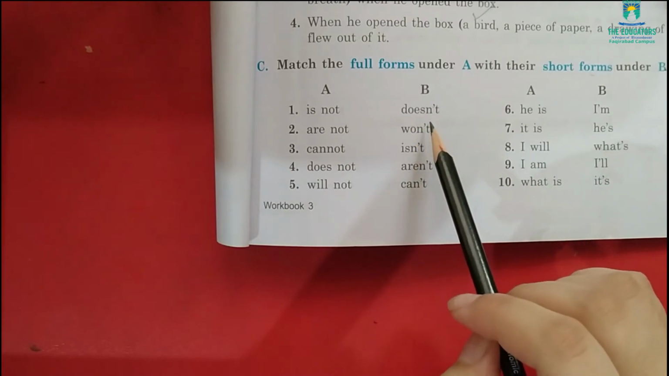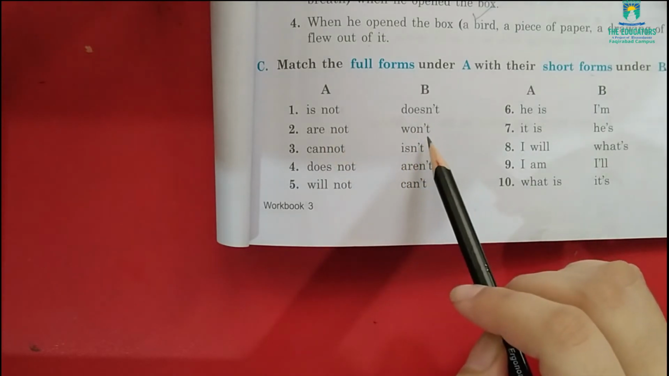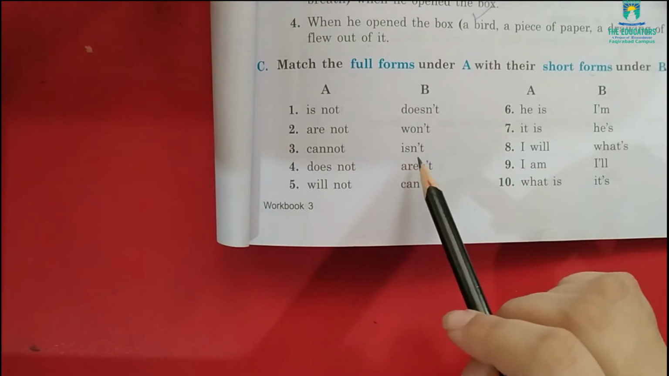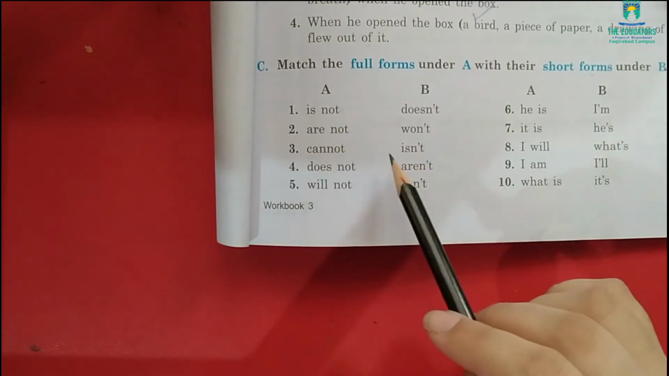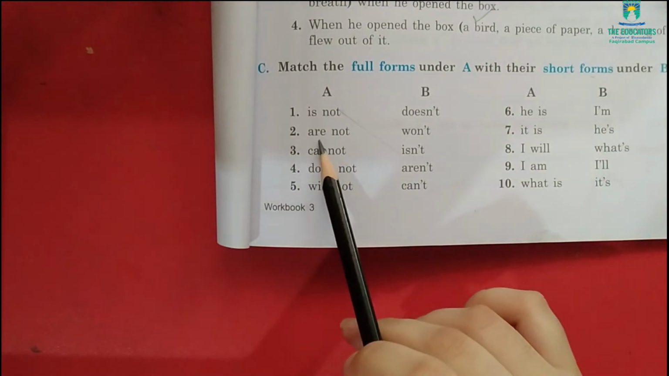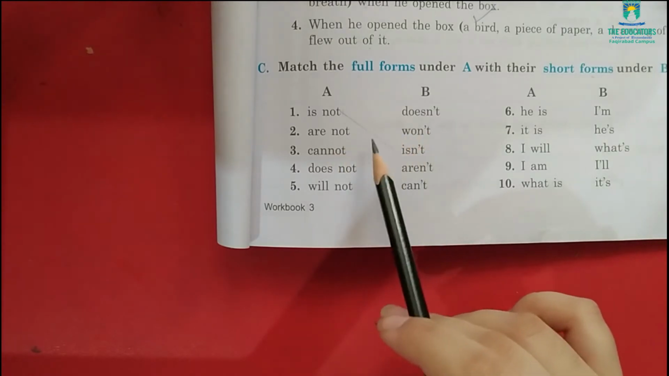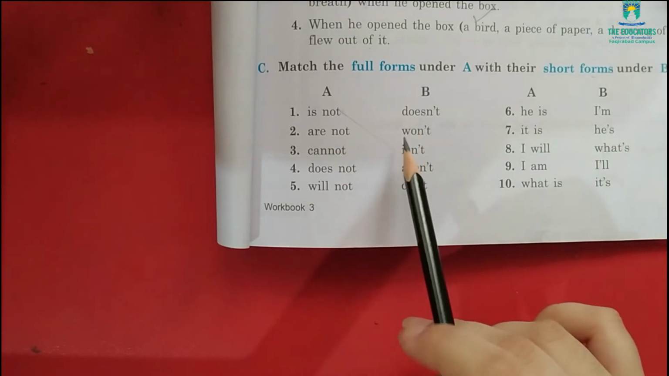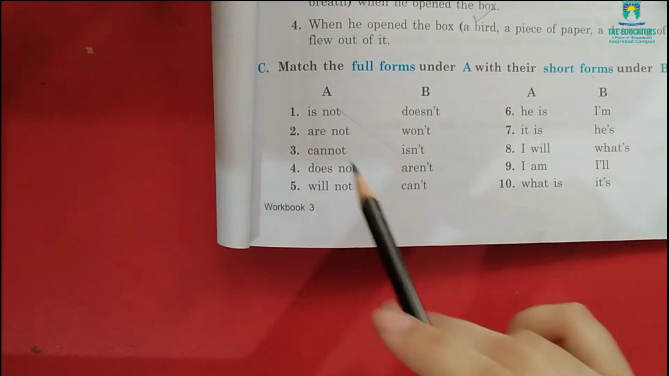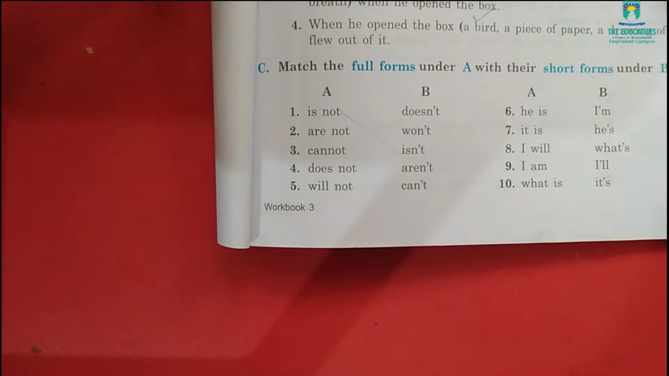What do you think? What would be the suitable answer for "is not"? Is it "doesn't"? No. "Won't"? No. "Isn't"? Yes. So we will match "is not" with "isn't". Now look at the second one, "are not". "Doesn't"? No, it does not match. "Won't"? No, it also does not match. "Isn't" is already matched with "is not". "Aren't"? Yes, it will match with "aren't".